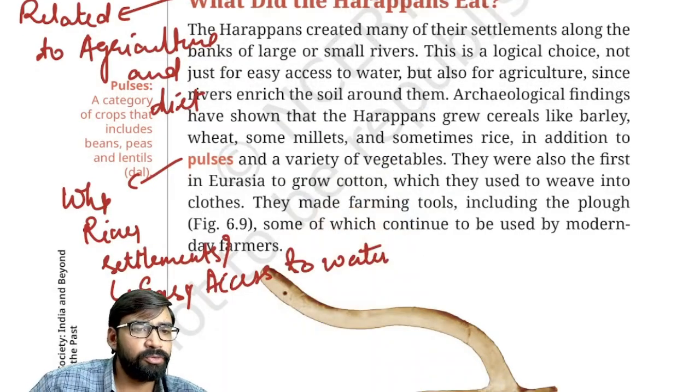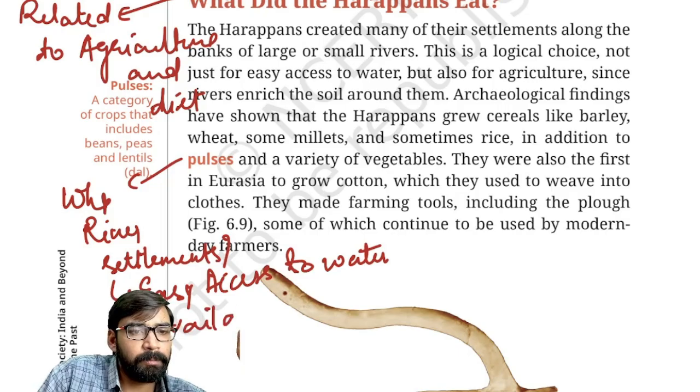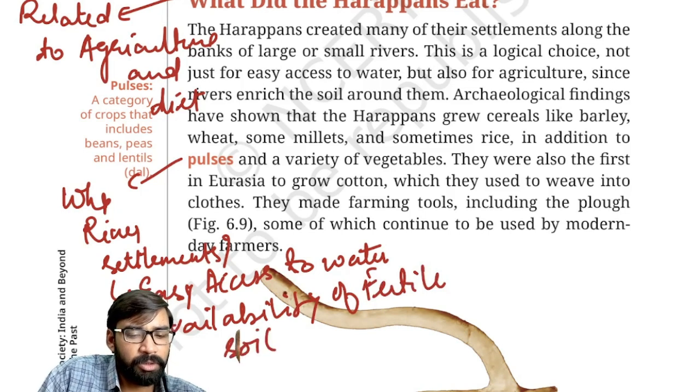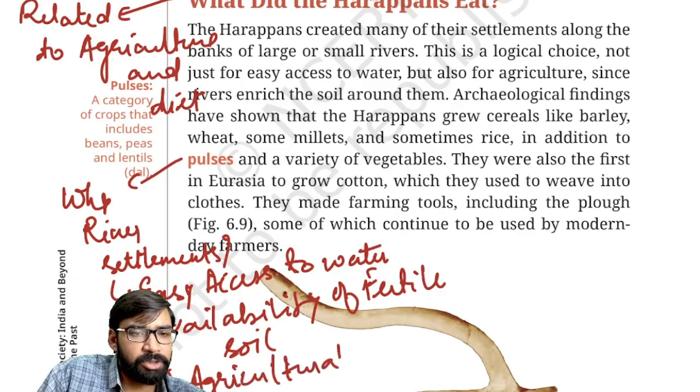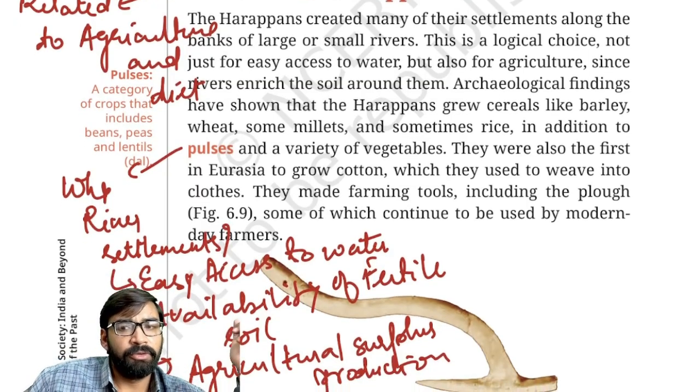Then availability of fertile soil. Then these things became the reason for agricultural surplus production. Okay, agricultural surplus production. Fine.